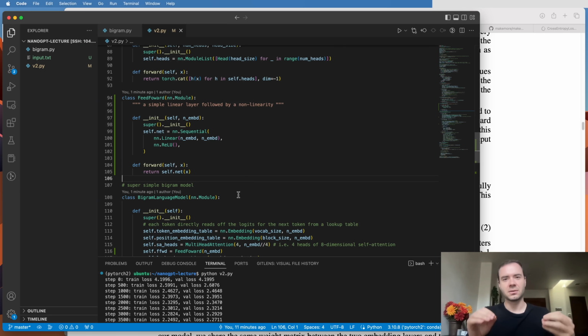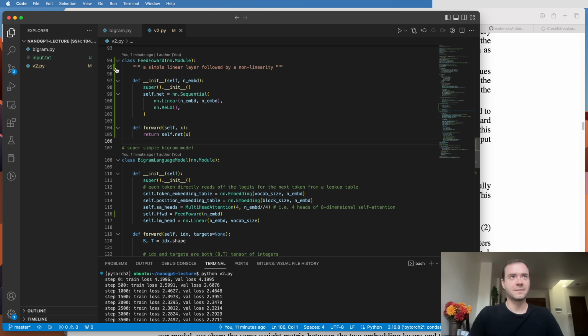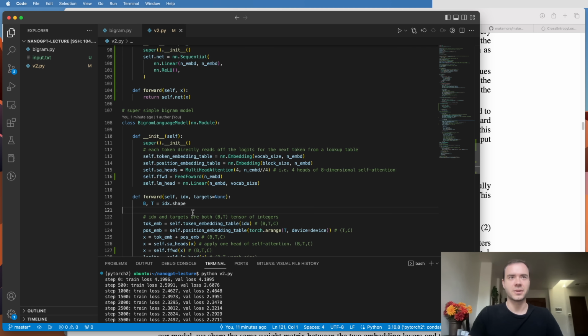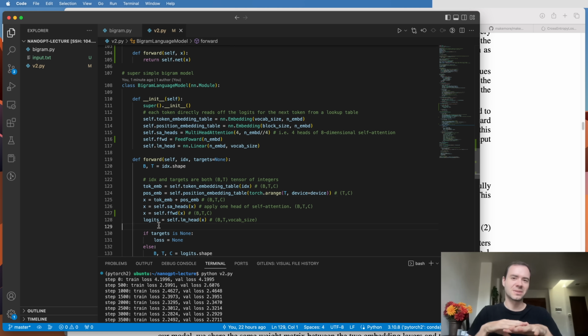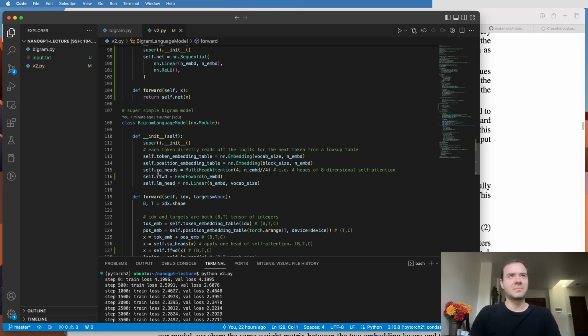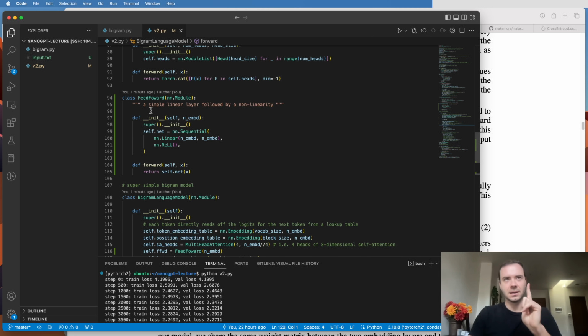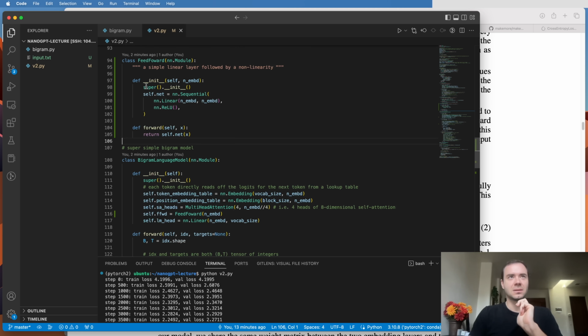So I want to start basically in a similar fashion, also adding computation into the network. And this computation is on a per node level. So I've already implemented it, and you can see the diff highlighted on the left here where I've added or changed things. Now before we had the multi-headed self-attention that did the communication, but we went way too fast to calculate the logits. So the tokens looked at each other, but didn't really have a lot of time to think on what they found from the other tokens. And so what I've implemented here is a little feedforward single layer. And this little layer is just a linear followed by a ReLU nonlinearity, and that's it. So it's just a little layer.